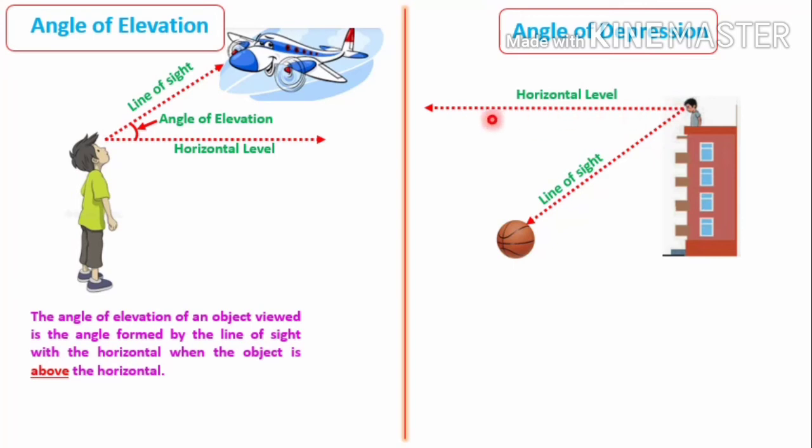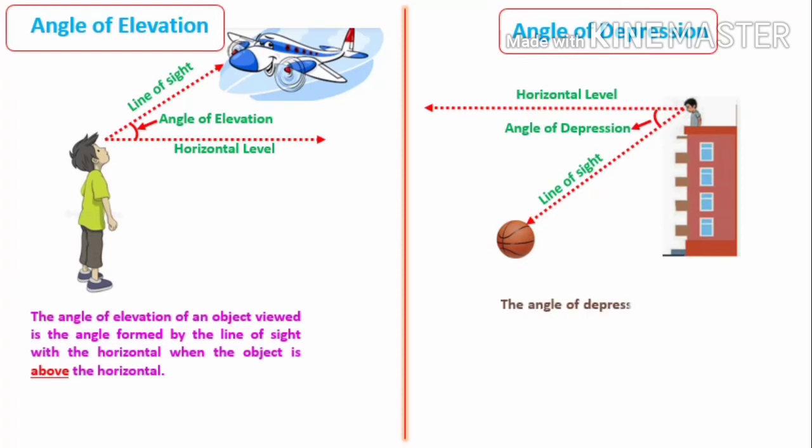Horizontal level, we know that it is a line parallel to the ground and passing through the eye of the observer. And here also the definition is same, the angle between the horizontal level and the line of sight, provided the object is below the head or below the eye level, or simply if we say below the horizontal level.